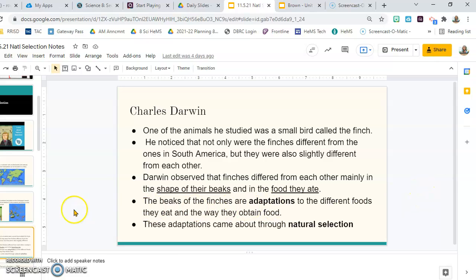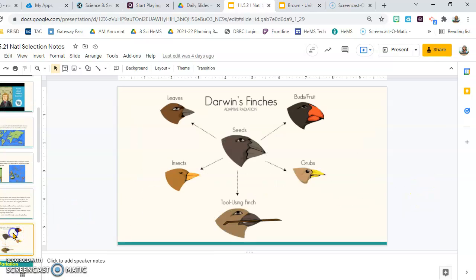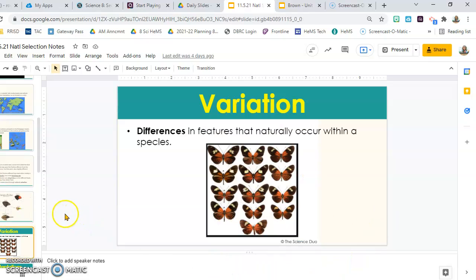Well, that's all correct. And let's take a look at that. Look at these. So buds and fruit, grubs, kind of had to dig. Tool-using finch, yep. Insects, thinner, and leaves, to be able to tear. And this guy ate seeds. So that's interesting. They all changed, okay, as this goes on.